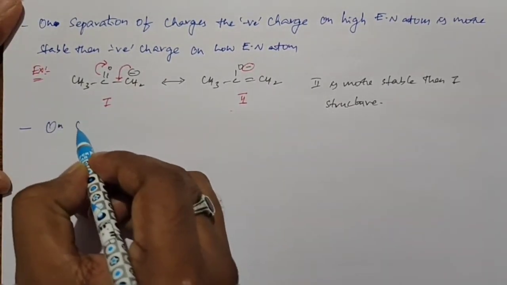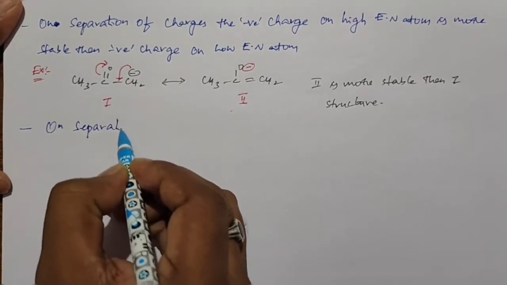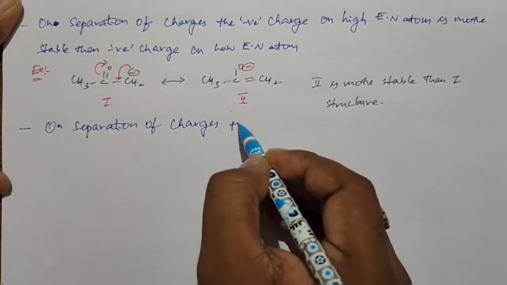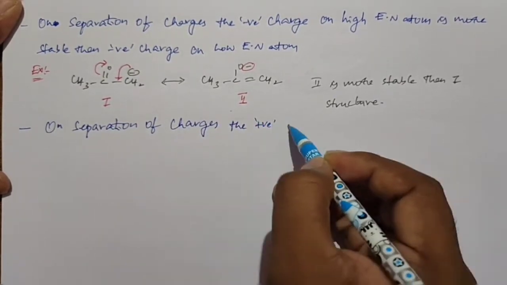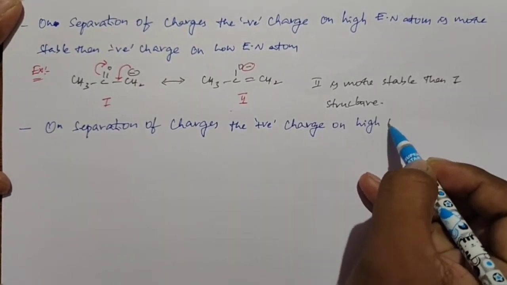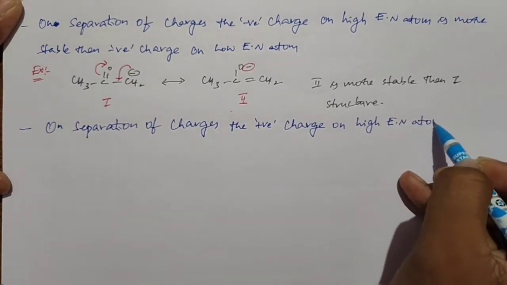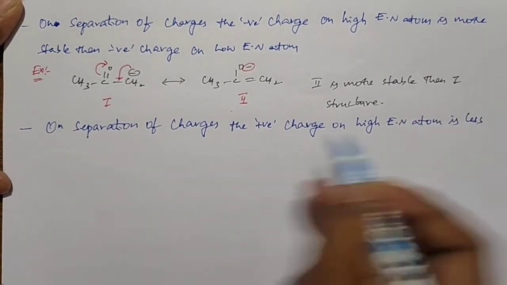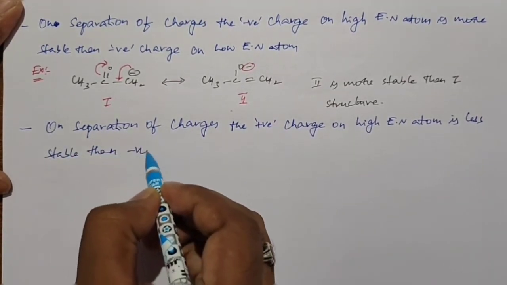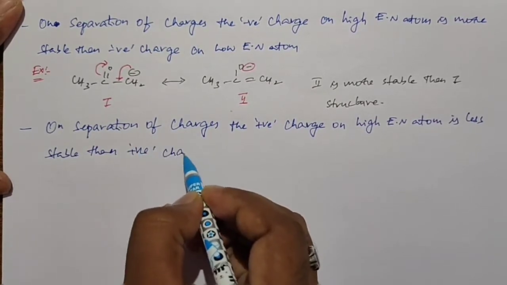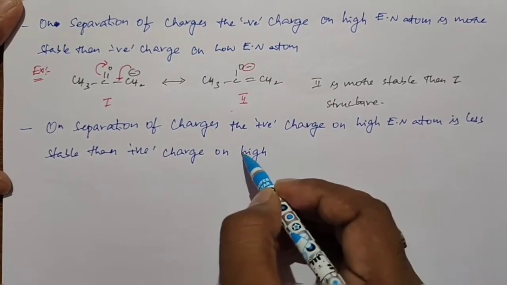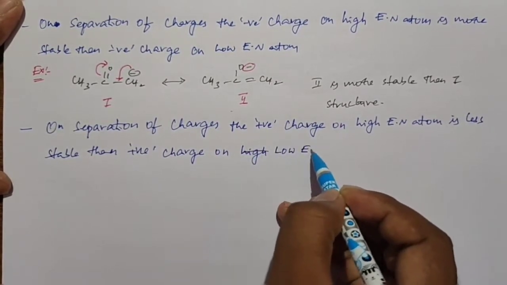On separation of charges, the positive charge on a highly electronegative atom is less stable than a positive charge on a low electronegative atom.